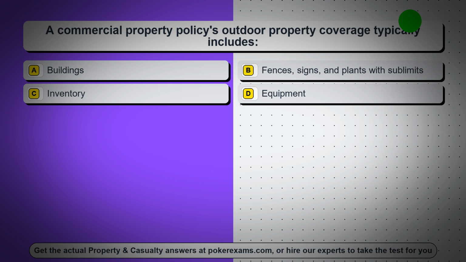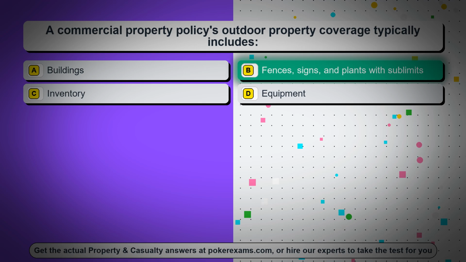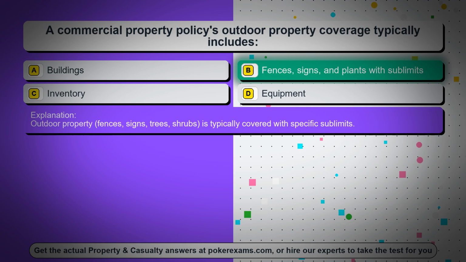Question 26. A commercial property policy's outdoor property coverage typically includes Option A, buildings. Option B, fences, signs, and plants with sublimits. Option C, inventory. Option D, equipment. The correct answer is option B, fences, signs, and plants with sublimits. Outdoor property, fences, signs, trees, shrubs, is typically covered with specific sublimits.